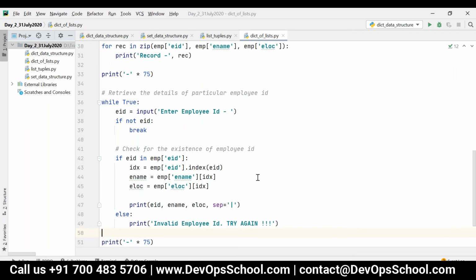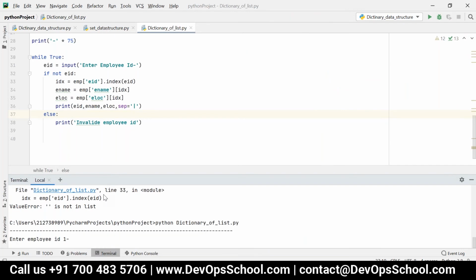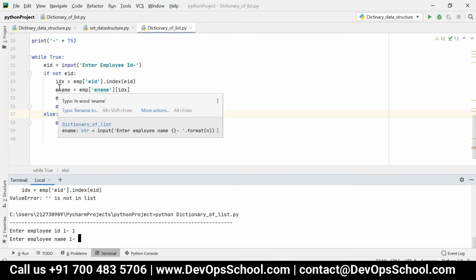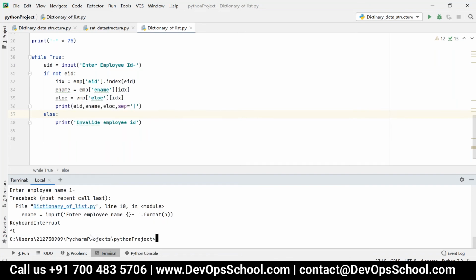I have completed it, but even if I'm giving a correct employee ID, I'm getting invalid employee ID. I have to review the code somewhere. Okay, one second, let me make you a presenter. The thing is, you have to see, you have forgotten to write some if condition in between. One second, just press Control C in the execution part. Okay, Control C, and then let me share my screen now.